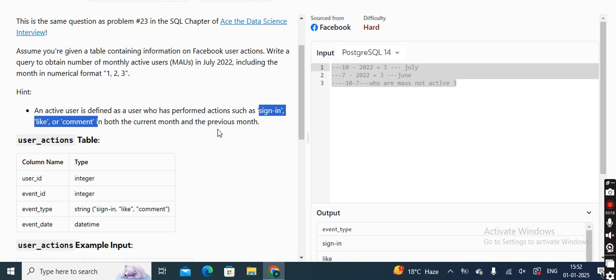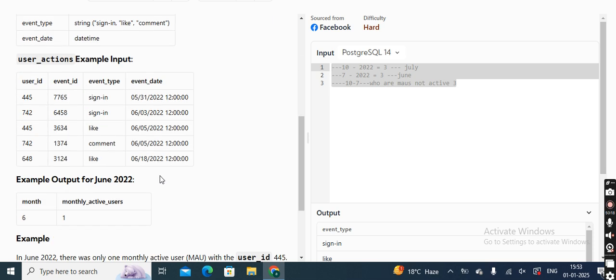So two filters we are doing over here, I will say three filters rather. One filter for month, one filter for year, one filter for event type. Event type means this kind of stuff, like sign in, if they are doing the like or else comment. Three things. Now getting back to the month filter. In month, what we are actually doing is extracting the month for July because we have to calculate the MAUs in July. So we are extracting the month number 7 out from the date, this event date.